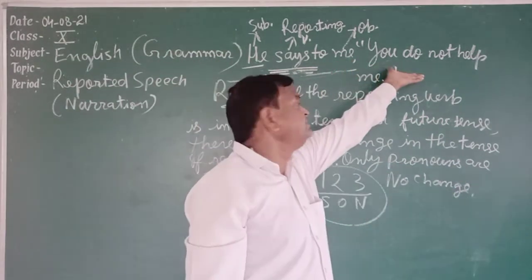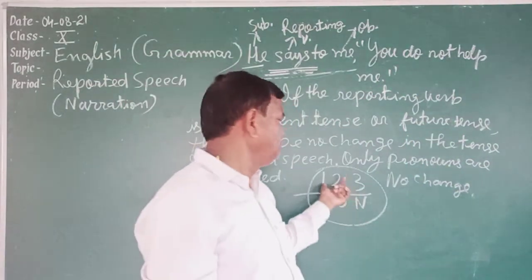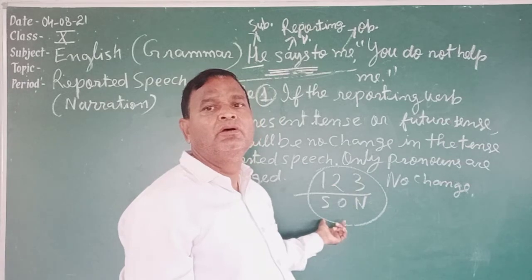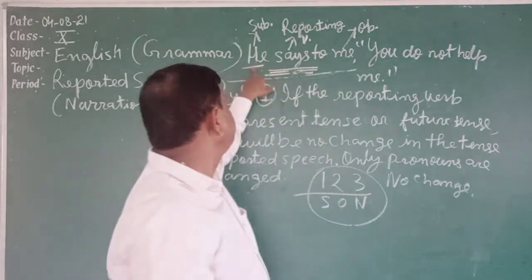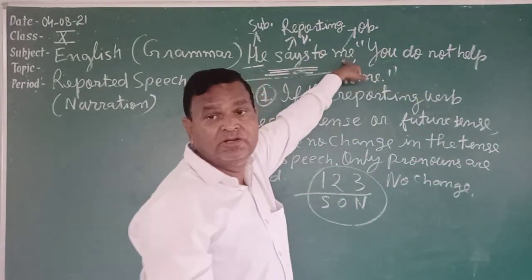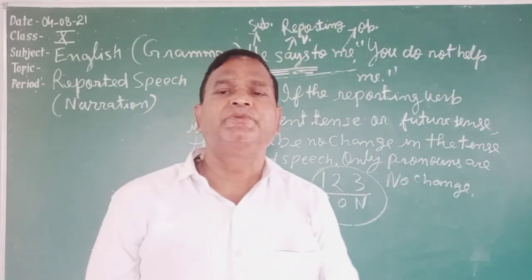Then what? Only pronouns will be changed. How will you change pronouns? You will apply this rule, 1, 2, 3 upon SON. This is the rule to change pronouns. First person pronoun will be changed according to subject. Second person pronoun will be changed according to object. There will be no change in the third person. Up to this part, clear?